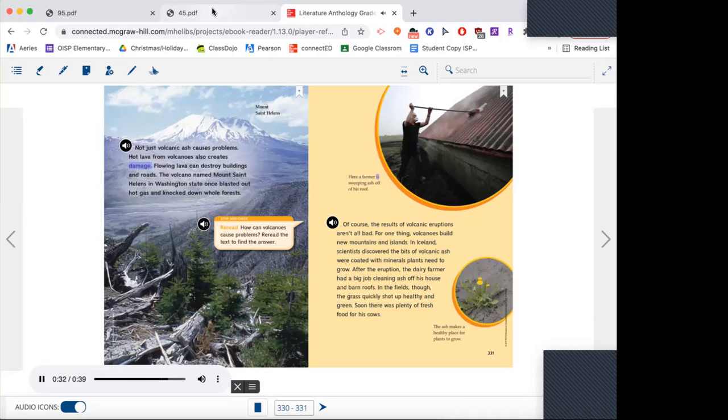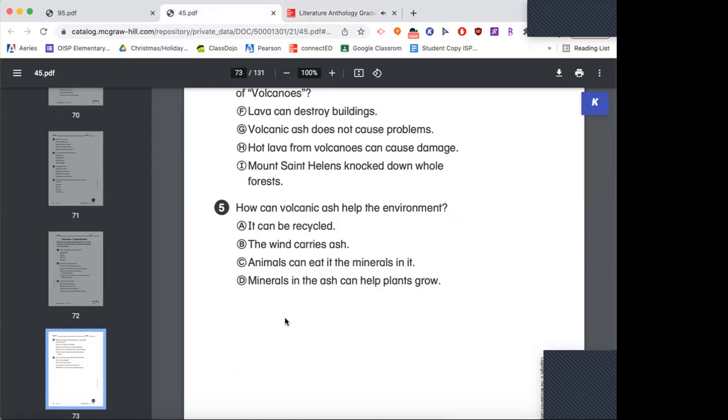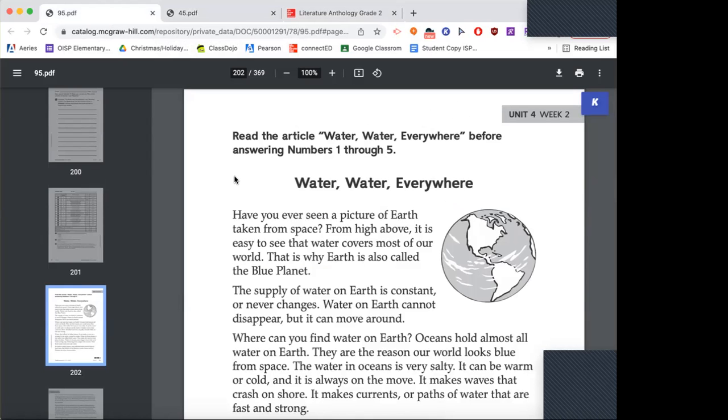Here a farmer is sweeping ash off of his roof. The ash makes a healthy place for plants to grow. So how can volcanic ash help the environment? Minerals in the ash can help plants grow. Very good, guys. All right, we have about 15 minutes left.